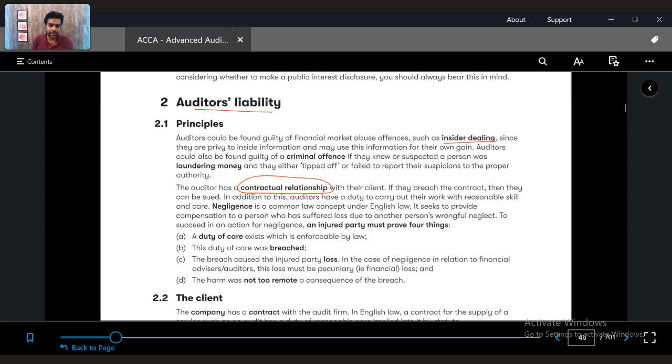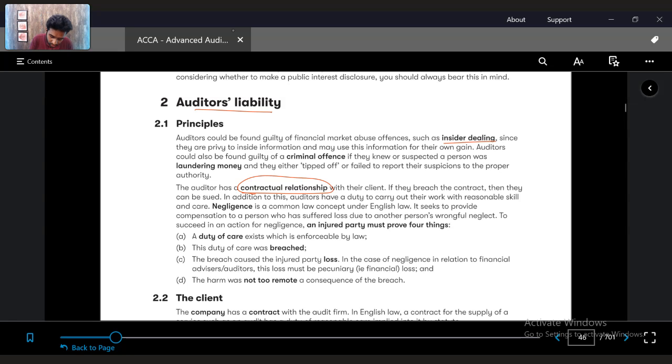That's insider dealing. Taking confidential private information, not public information, from the company and getting benefit on that is called insider dealing. Insider information is private confidential information within the client, and an auditor goes and takes it and makes profit on that, which is a criminal offense.